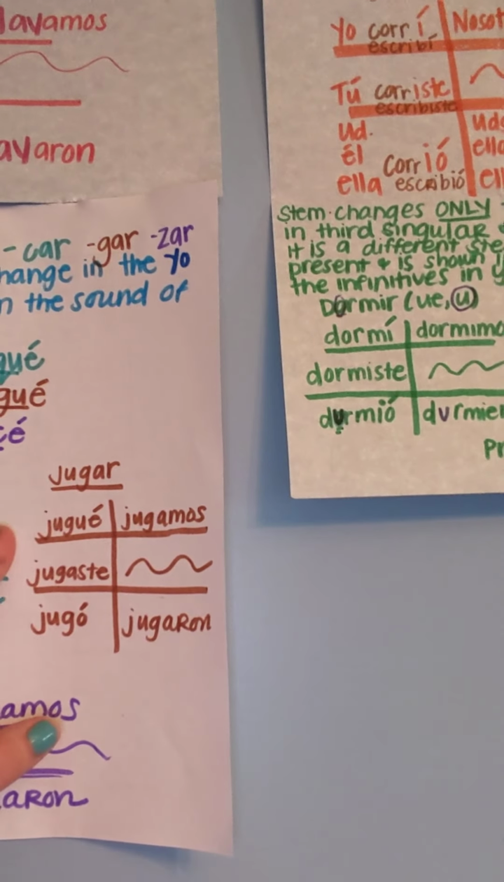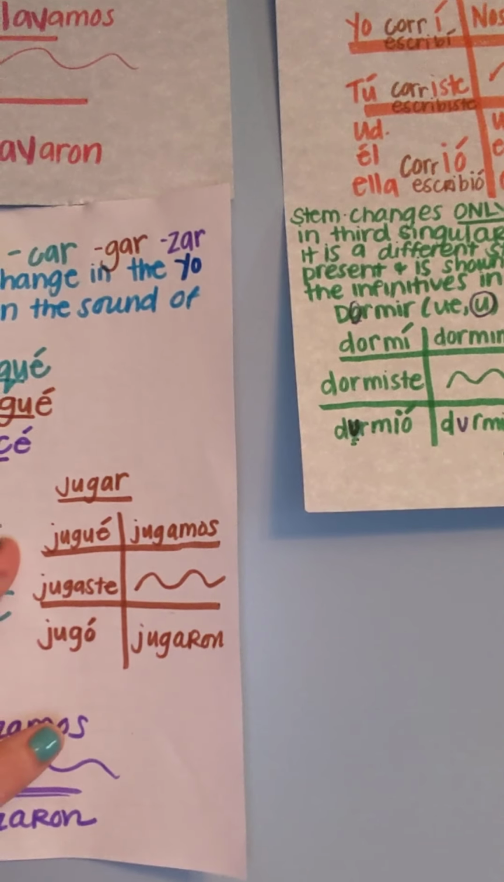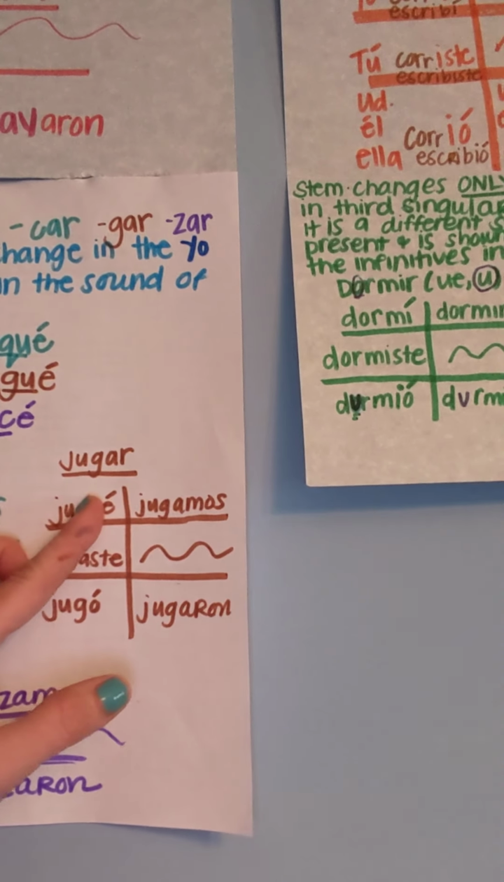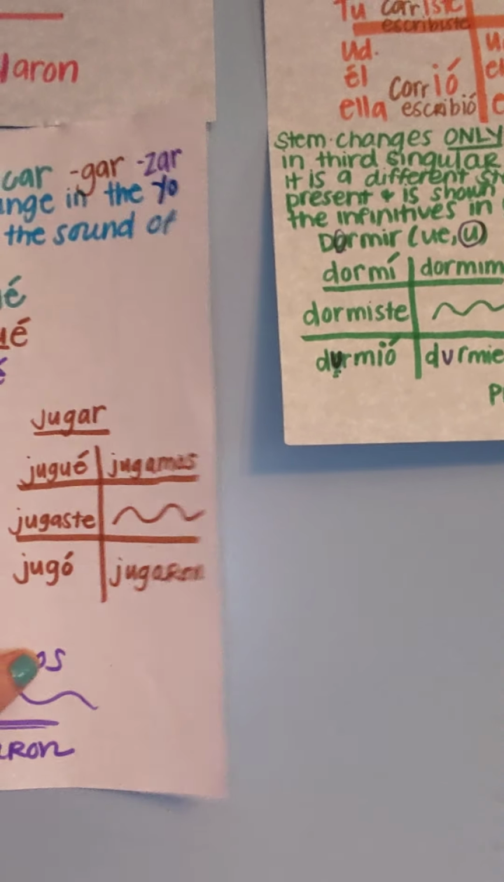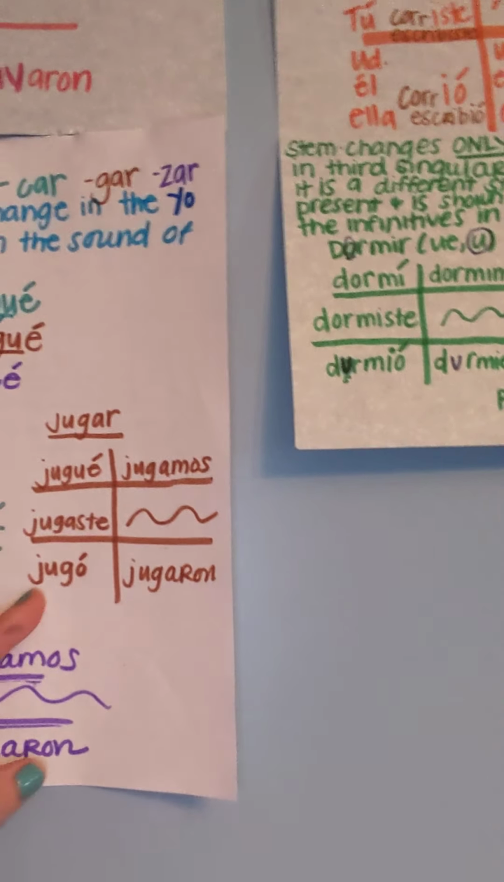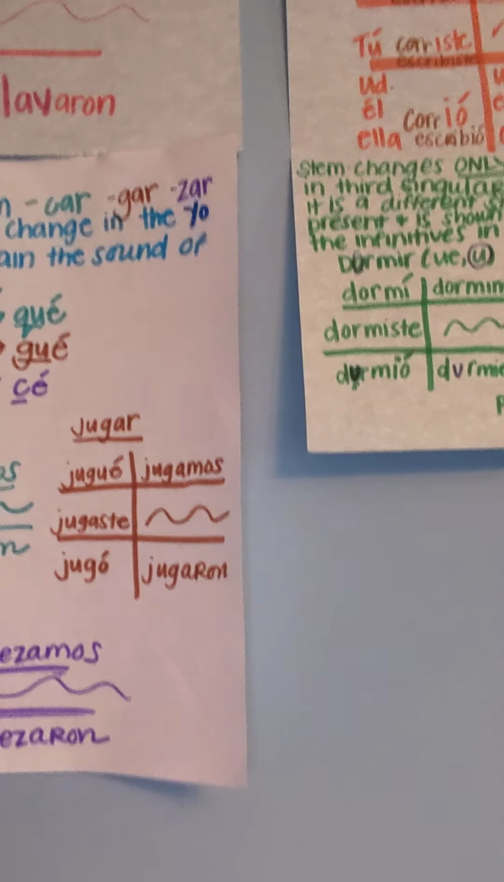¿Está bien? That's not a typo. Okay, let's take a look at the GUE change here. So jugar would be jugué, not jugué. If we didn't have this U here, it would be jugué. No, we went jugué. Jugué, jugaste, jugó, jugamos, jugaron. Again, jugó, we have our accent here.